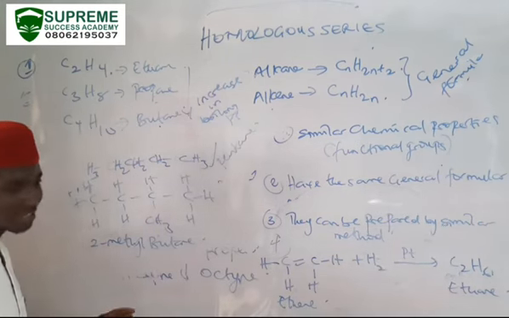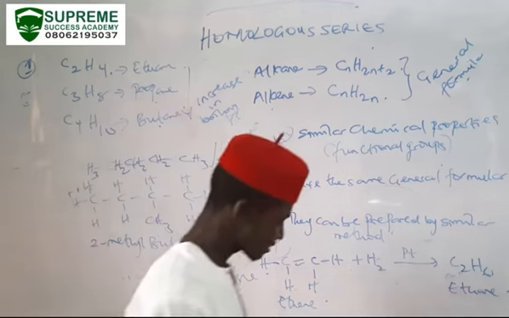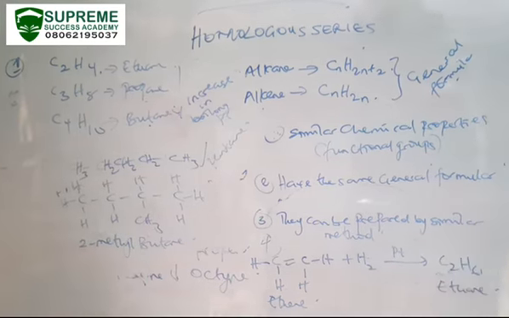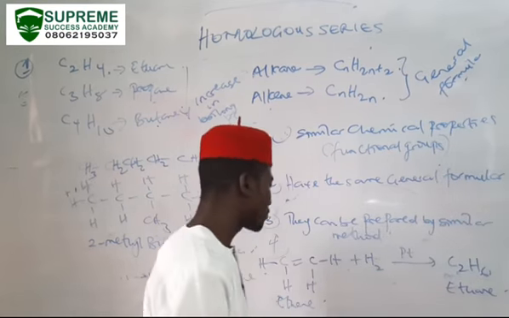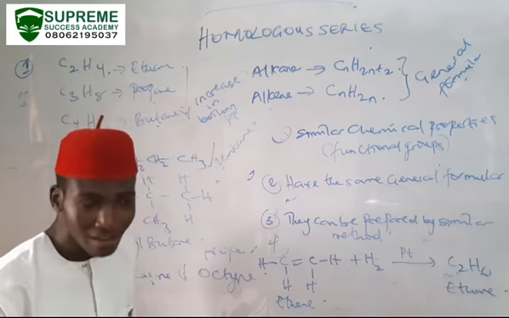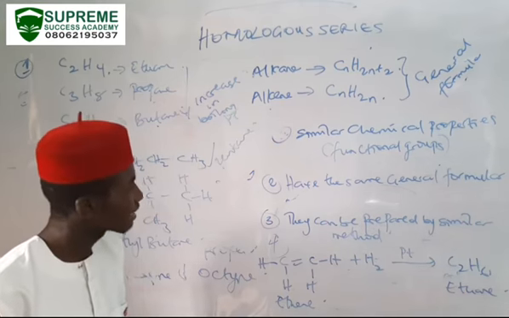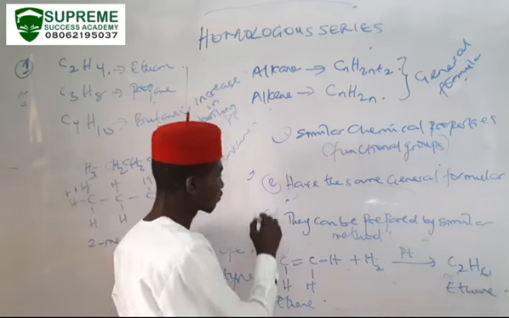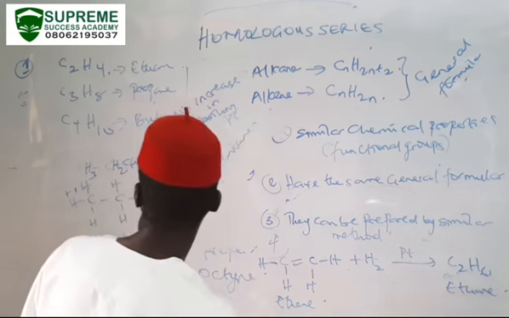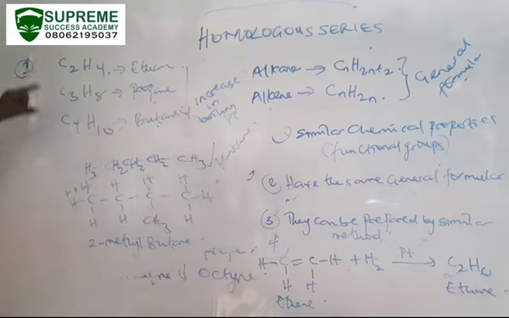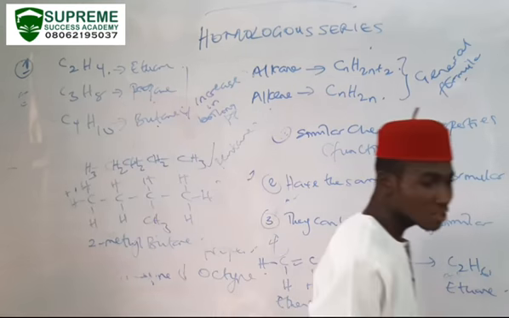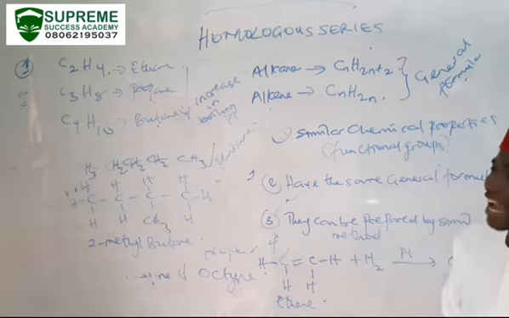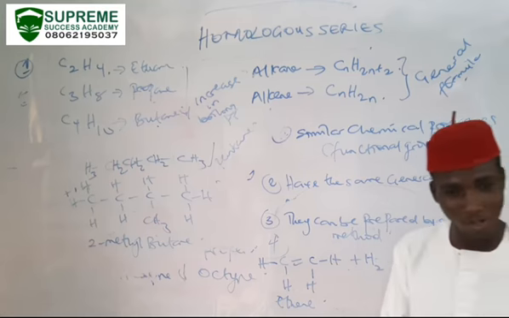So we should understand that I've given you 4 characteristics of members belonging to the same homologous series. They have similar chemical properties, they have the same general formula, they can be prepared by similar methods, they exhibit a regular gradation in physical properties. Then you could also take note of the fact that, like I said earlier, successive members of a homologous series that immediately follow each other differ from each other by CH2. So, in the course of our next lecture, we shall be looking at the alkane homologous series.